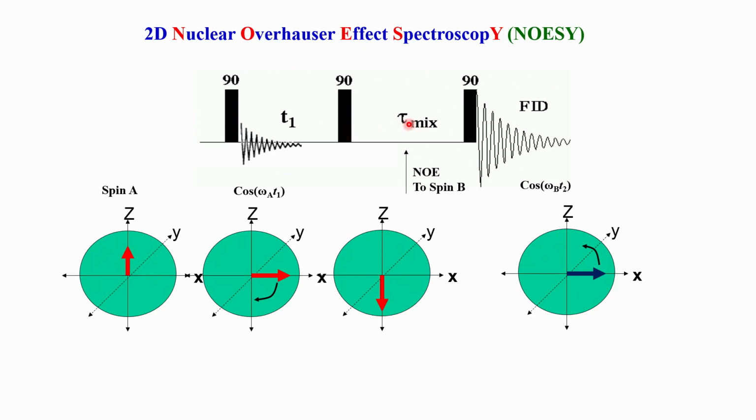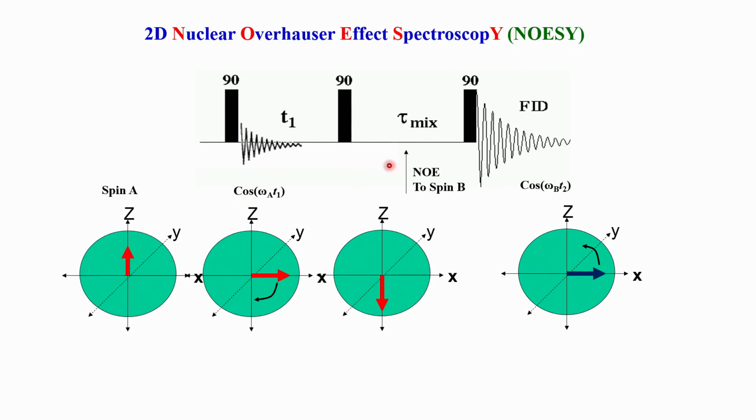spin diffusion. Spin diffusion is basically a transfer of magnetization from A to B to C, and C and A may not be close to each other, but because B was an intermediate spin, it appears as if the magnetization has gone from A to C, which is not the real scenario. Actually it should have stopped at B, but this further transfer to C happens because we give a very long mixing time. So, the mixing time has to be appropriately chosen, so that we only capture the magnetization transfer or polarization transfer between two closely spaced nuclei.